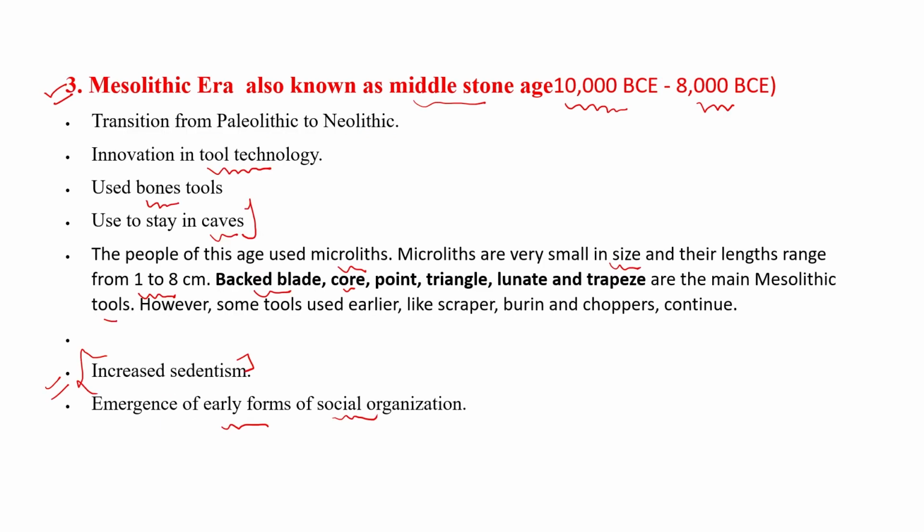The next was the Mesolithic era, which started around 10,000 BC to 8,000 BC. The duration of the Mesolithic era is 2,000 years, and it is known as the Middle Stone Age. When humans were transitioning from Paleolithic to Neolithic, they started inventing tool technology. In Paleolithic, the tools were made only of stones, and in this phase people also made bone tools. They used to stay in caves only, and the stone tools were microlithic, very small in size, with length ranging from 1 to 8 centimeters.